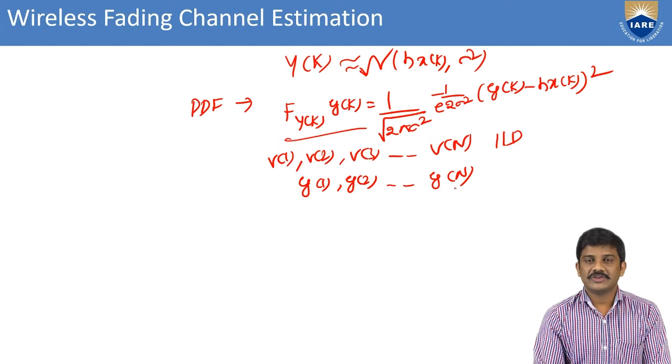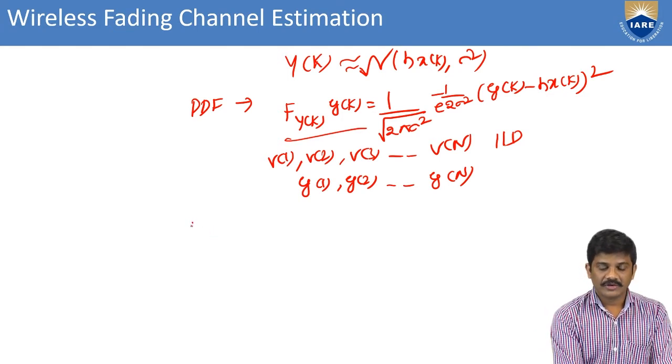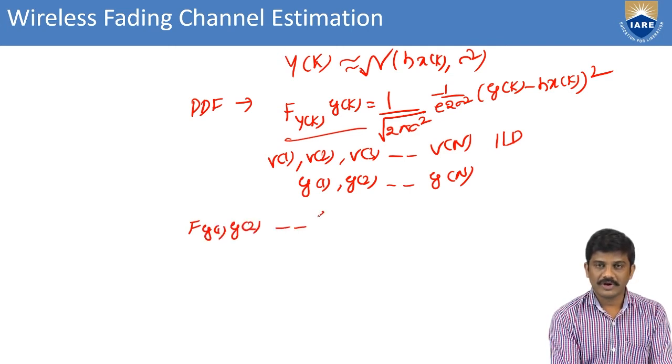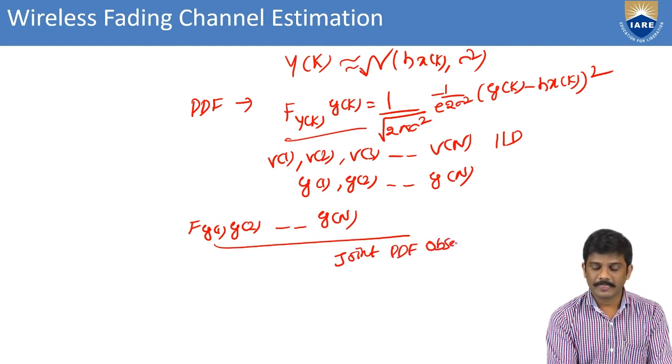Like that we can also find out the individual factor. For that we have y of 1, y of 2 and so on up to y of n. Then this is the giant PDF of the observations.